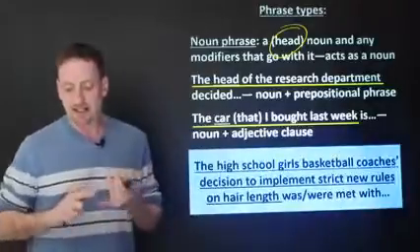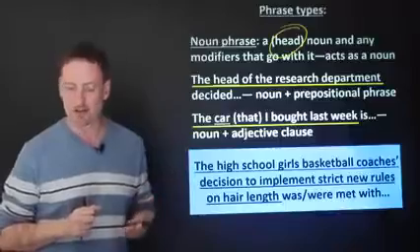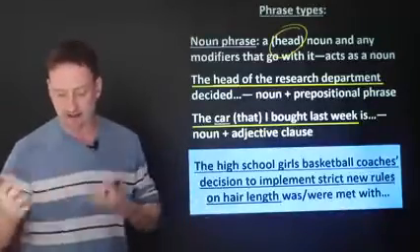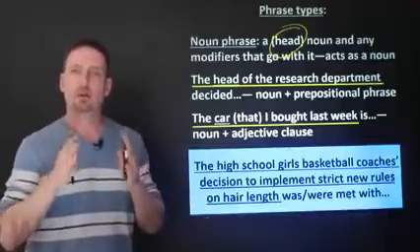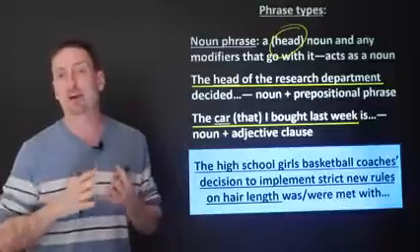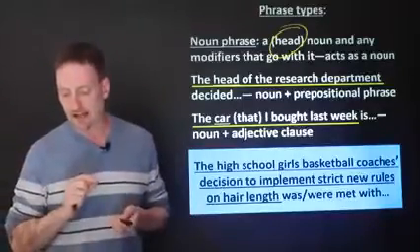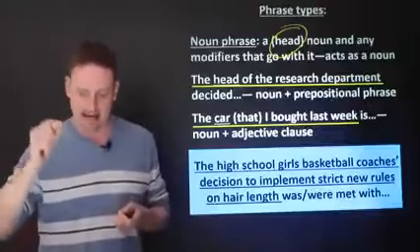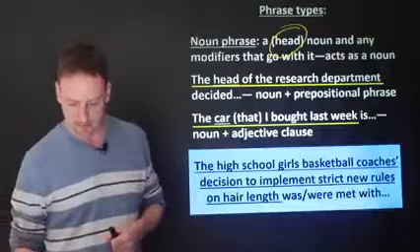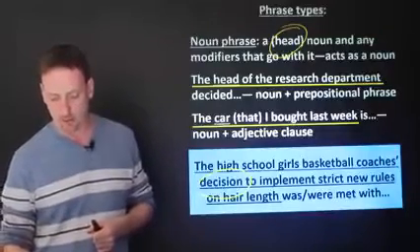So look at this one. The high school girls basketball coach's decision to implement strict new rules on hair length. A lot of words here, a lot of nouns, lots of adjectives, lots of other pieces to it. There's only one head noun. This whole thing is a noun phrase working as a subject of the verb, and you need to identify that the main noun, the head noun, is the noun decision. This one, decision, okay?